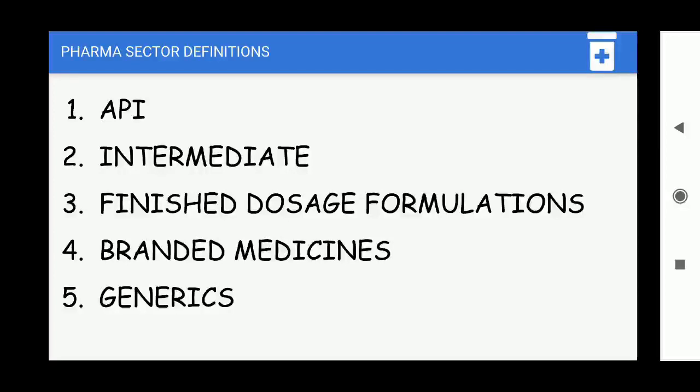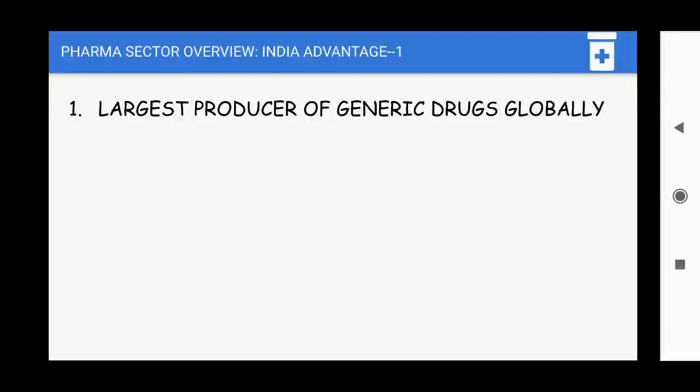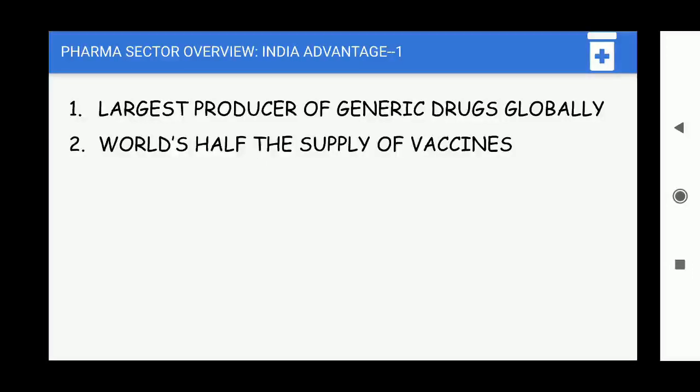The pharma sector has taken quite a good run in the last few years, and we will discover what were the reasons behind its flight. India is the largest producer of generic drugs globally. It is supplied throughout the world, and India is known as the pharmacy of the world for this. Almost half of the world's supply of vaccines comes from India.